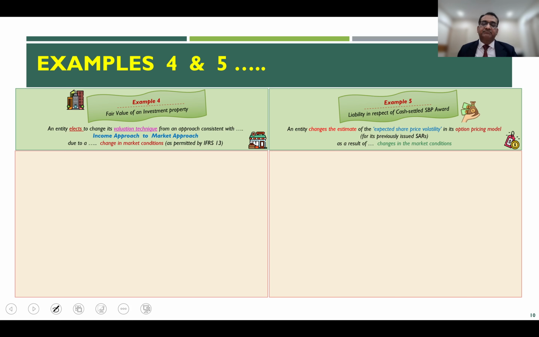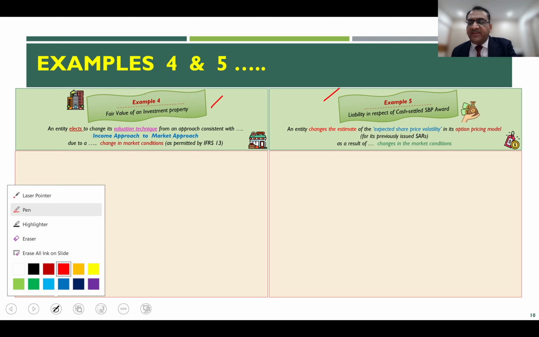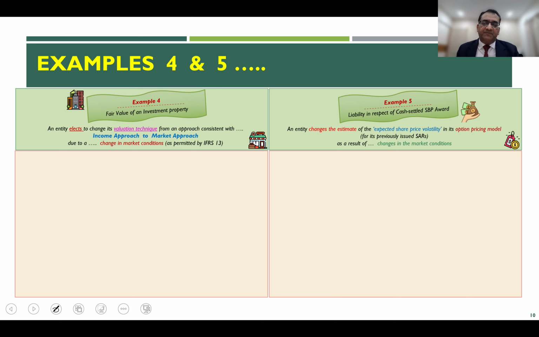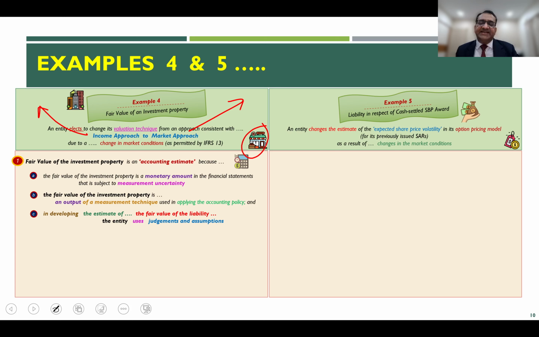Let us see this. So I have brought forward these two which I have already explained to you in the previous slide. Let us see one by one. Let us first see on the left hand side example number 4, where you have a change in the valuation technique wherein the entity is moving out of the income approach and now going into the market approach. In this case, example 4 gives you the guidance and says that the fair value of the investment property is an accounting estimate.